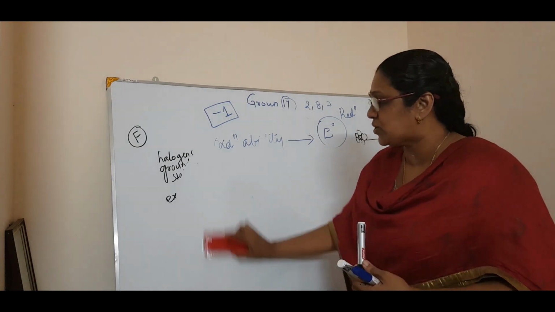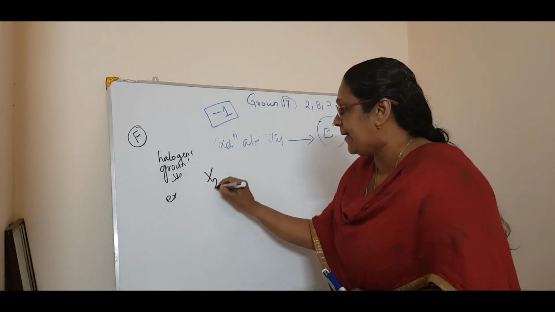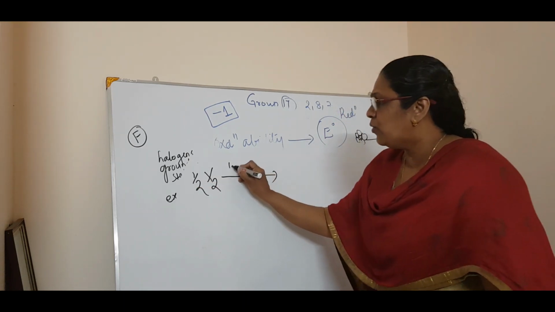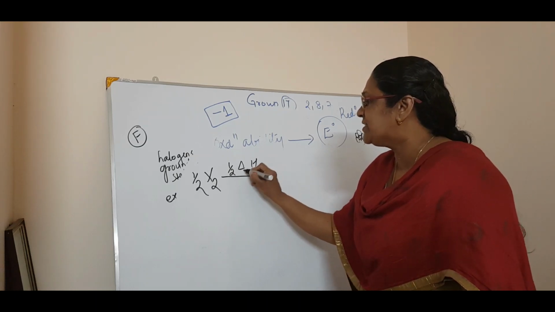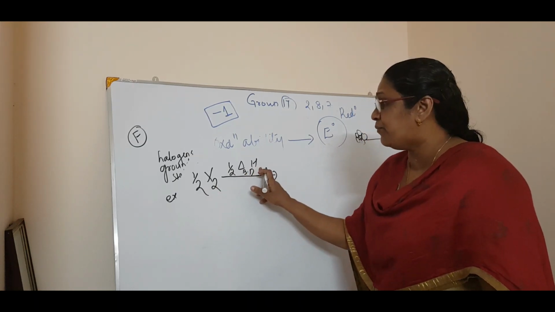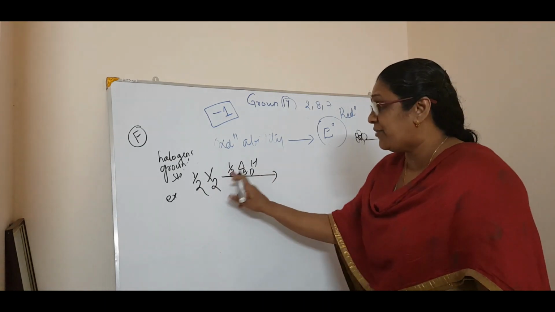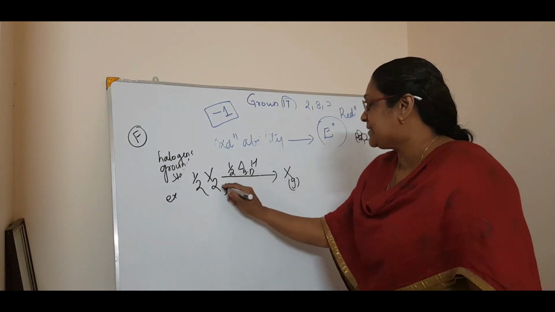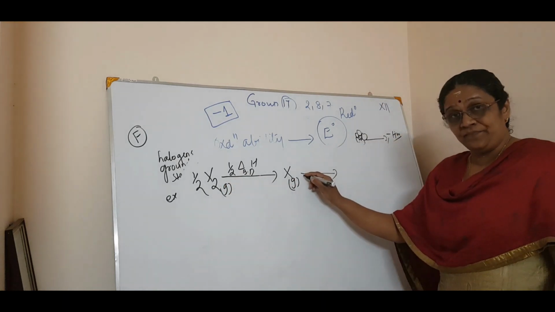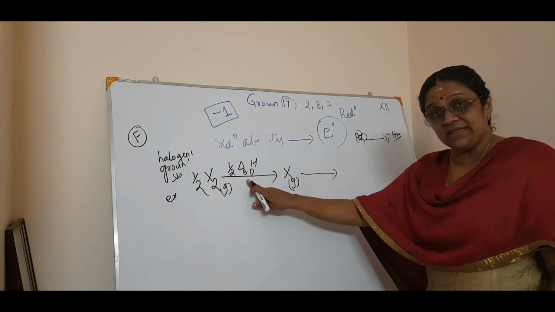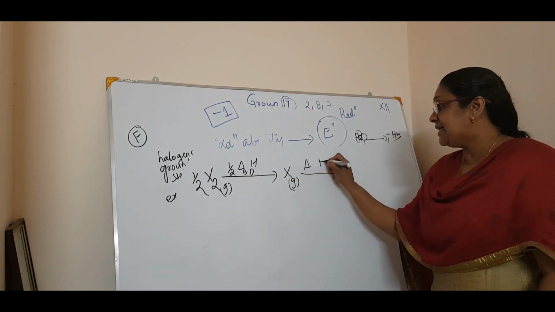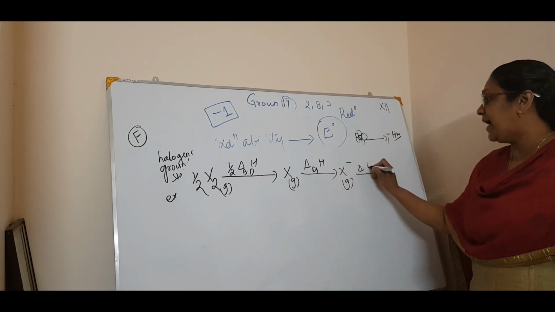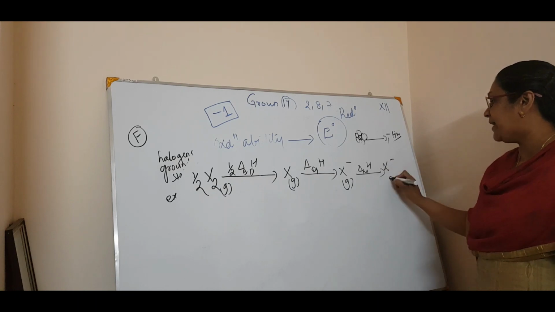Who is having the most oxidizing ability? For example, if I say X2, it dissociates to half X2, fluorine or chlorine. You need only half delta H bond dissociation, isn't it? For one molecule, you need one bond dissociation; for half a molecule, you will get X. Okay, so X gas. Now what you have to do? Then comes the delta H electron gain enthalpy, so it will form X minus. And you have delta H hydration, so it will be X minus aqueous.